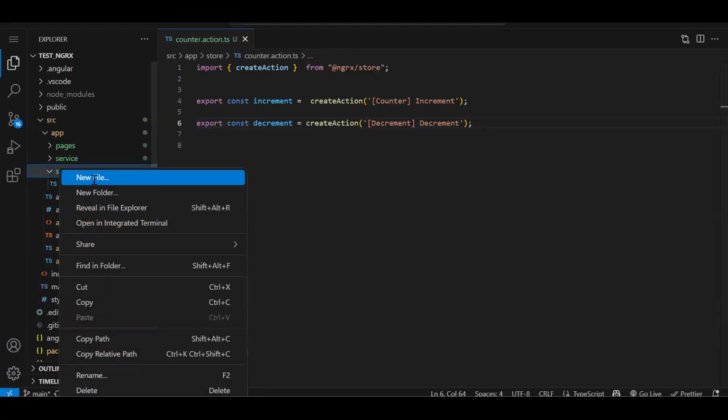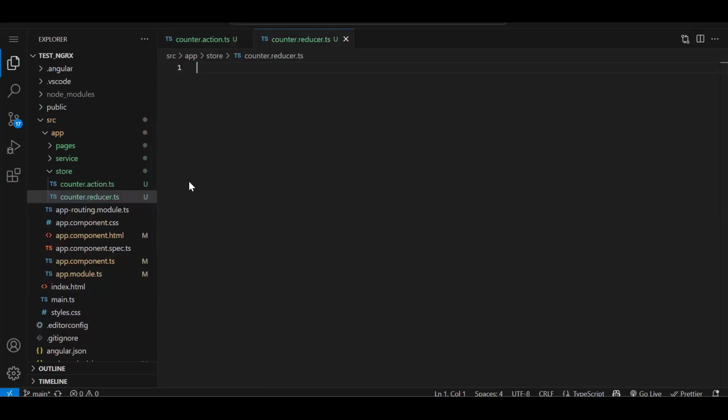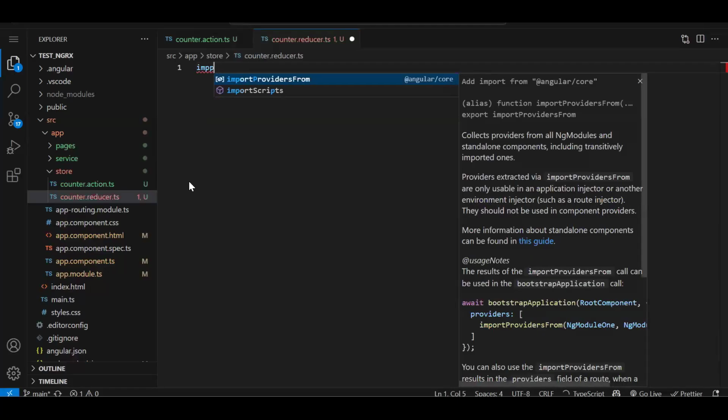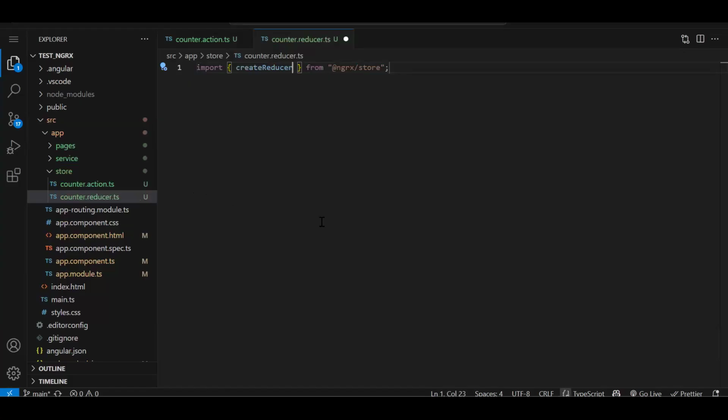So again, we will create one more file, counter.reducer.ts. Now here we are going to create our reducer. The reducer is a place where we actually write the logic of what we are going to do with the state. In our example, we are going to increment and decrement, and that actual logic will be in your reducer. Fine. So let's import createReducer first.